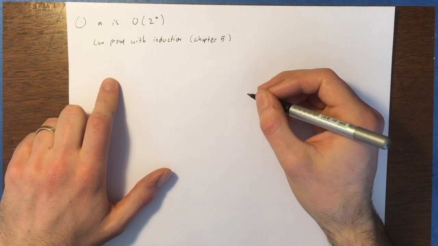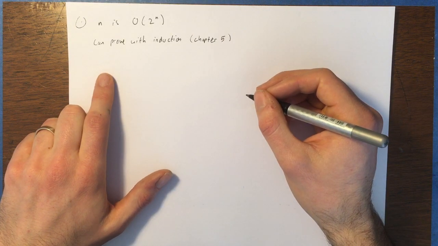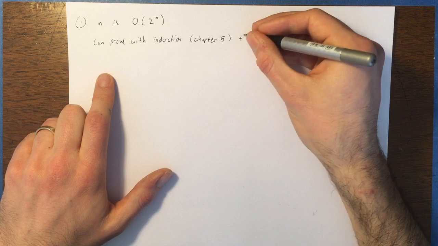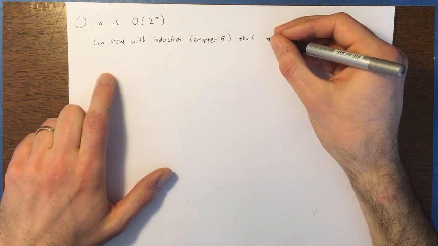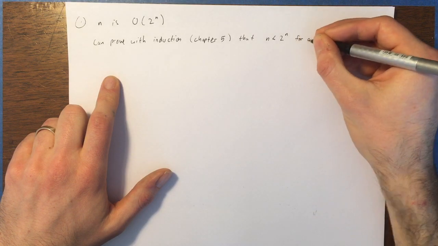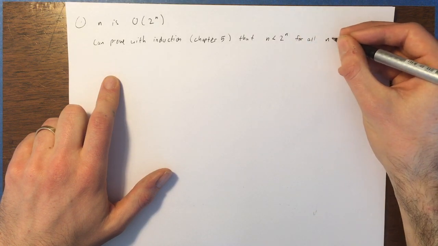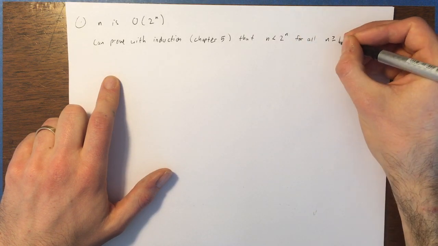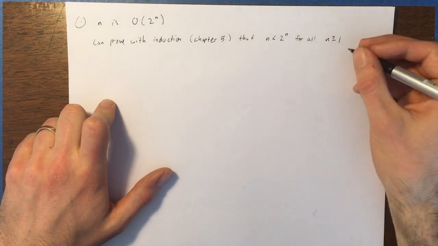So we're going to hold off on proving that, okay? It can be proved with induction. And the thing that you're going to prove with induction is that n is less than 2 to the power n for all positive integers n greater than or equal to 1. Okay? So that's going to establish that.